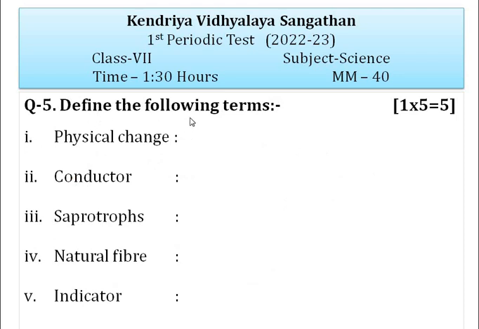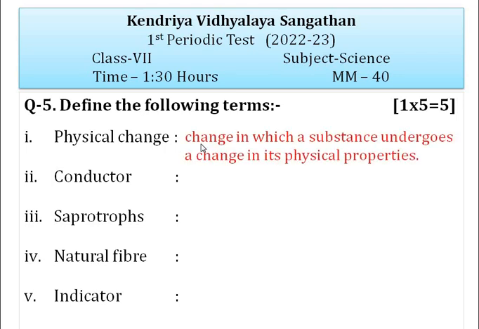Question 5 is define the following terms. First one is physical change. Physical change is a change in which no new substance is formed. Physical changes are temporary and generally reversible. Or you can write changes in which a substance undergoes a change in its physical properties.